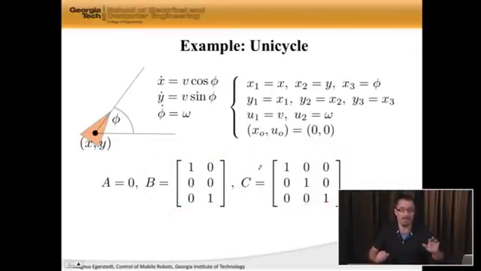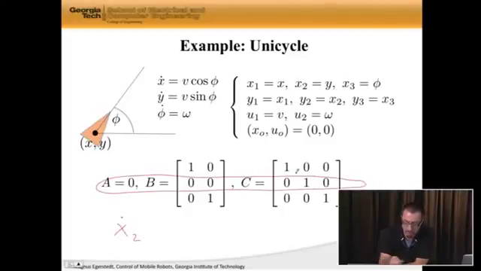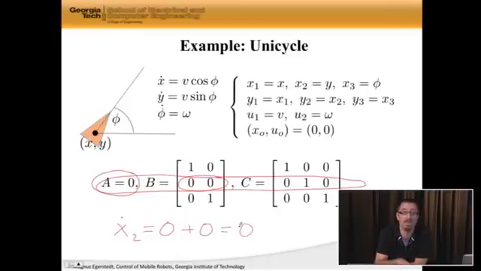Now, this is a little bit weird, because if I write down the dynamics for x2, well, x2 dot is going to be given by the second row of everything. Well, first of all, it's 0, right, because my A matrix is 0. Then I get 0, 0 times u, so I get plus 0. But this means that x2 dot is actually equal to 0.